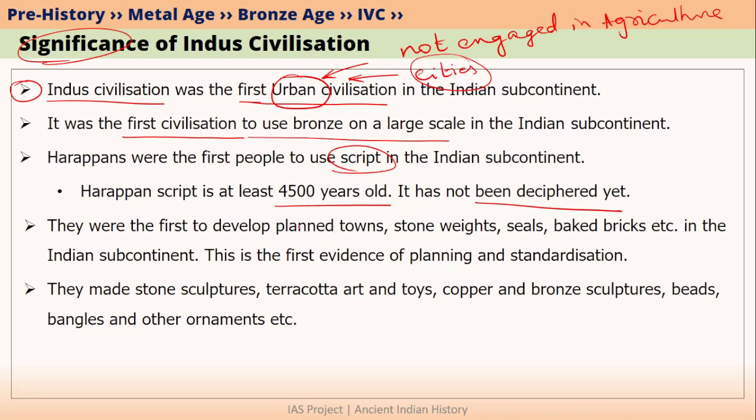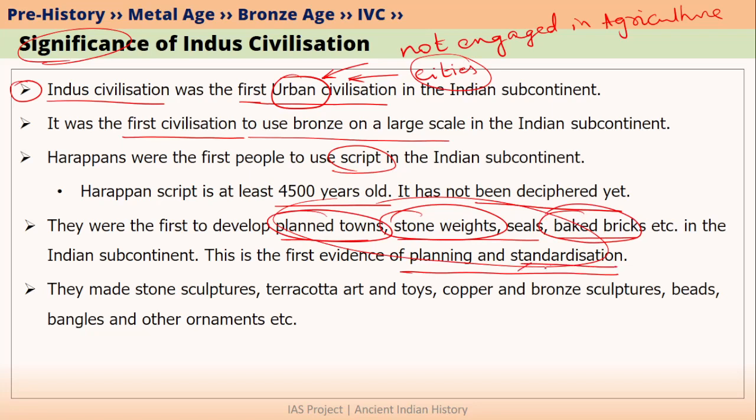Since Indus civilization is an urban civilization, these people were also the first people to develop planned towns, stone weights and seals, and baked bricks. And all these indicate that they had proper planning and proper standardization. What do we mean by standardization? For example, stone weights were similar in all the cities of Indus civilization. Similarly, baked bricks also were of similar size in all the Indus Valley civilization. This is nothing but standardization. Such kind of standardization was not there before Indus civilization.